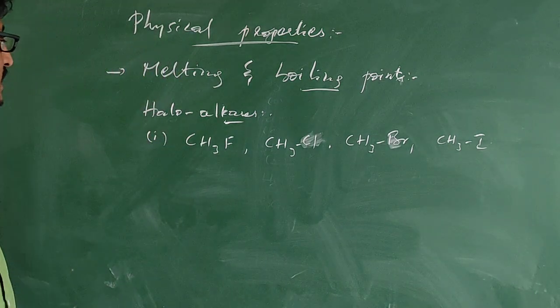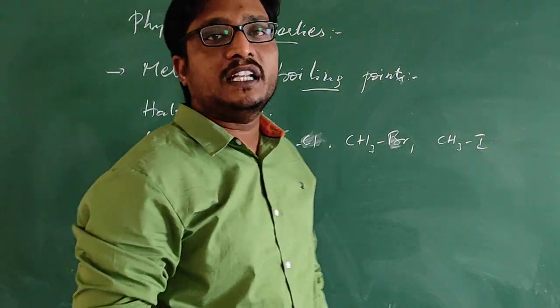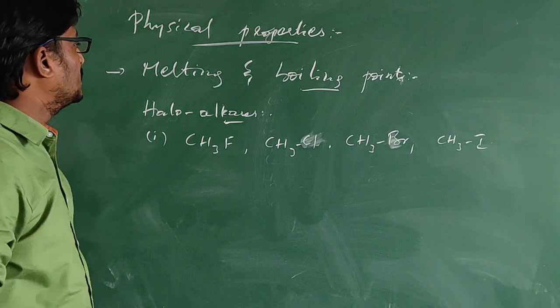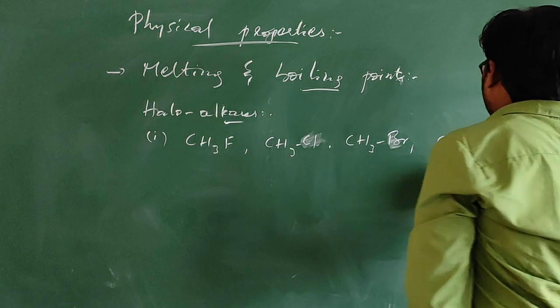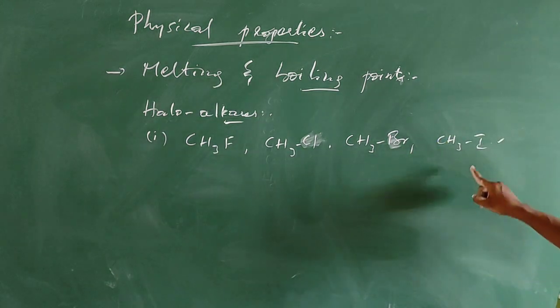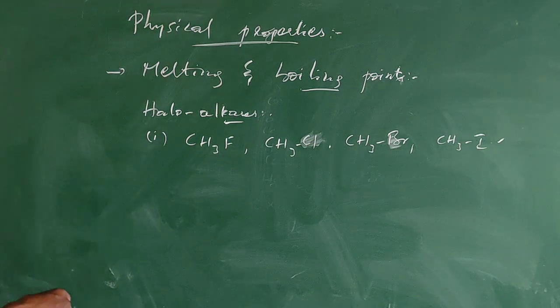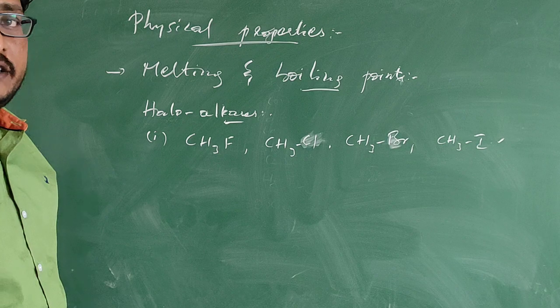These are the different haloalkanes: methyl fluoride, methyl chloride, methyl bromide, methyl iodide. Now as the size of the halogen atom increases, the boiling point will also increase.